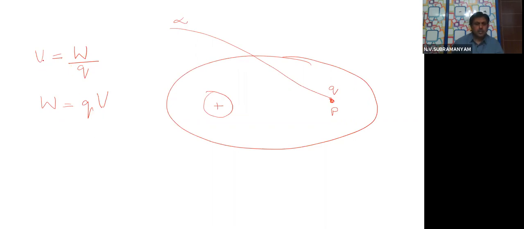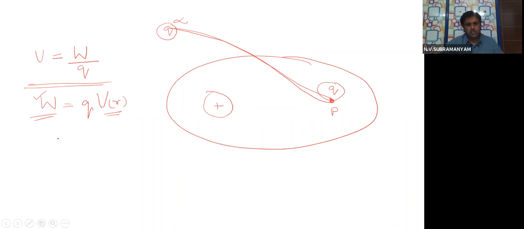Here, if the potential at this point is VR, then the work done to bring the other charge. What is the other charge here? This is the Q charge, which is brought from here to here, from infinity to the point. Then I have to do some work in bringing it all the way from infinity to the point. Then, as per our earlier learning in parts 1, 2, 3, now I can write comfortably work done is equal to Q into VR. So this was what was taught in part 3.